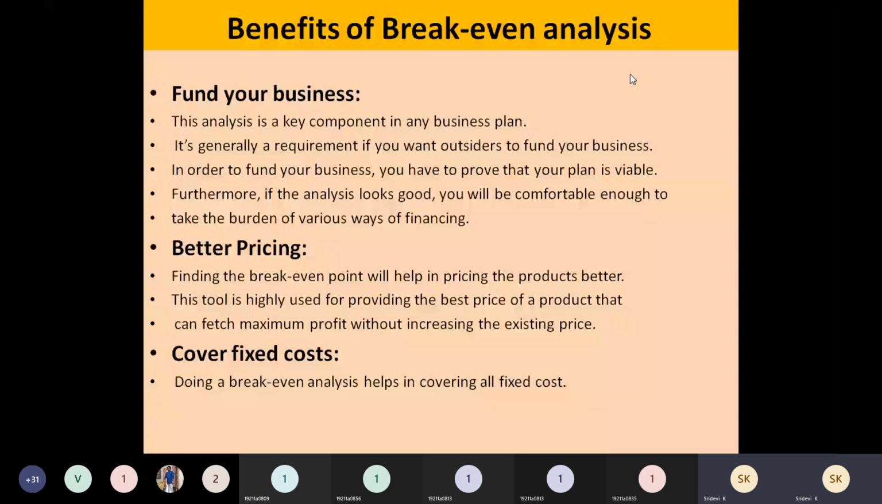To what extent you are going to cover and how much that amount is, you can identify by using this break-even analysis. You will identify to what extent you are going to recover by selling a minimum quantity of output. So that is how this will be benefiting the companies in applying the break-even analysis.